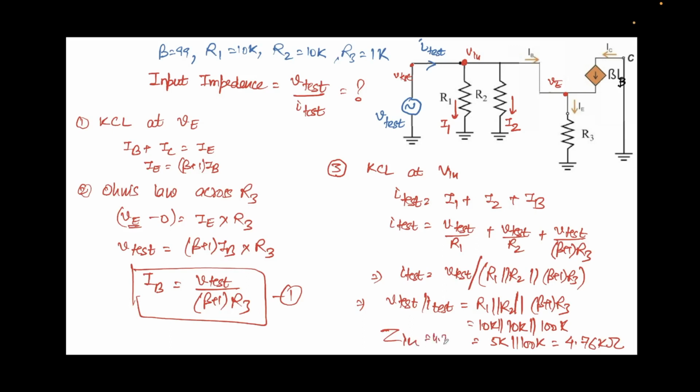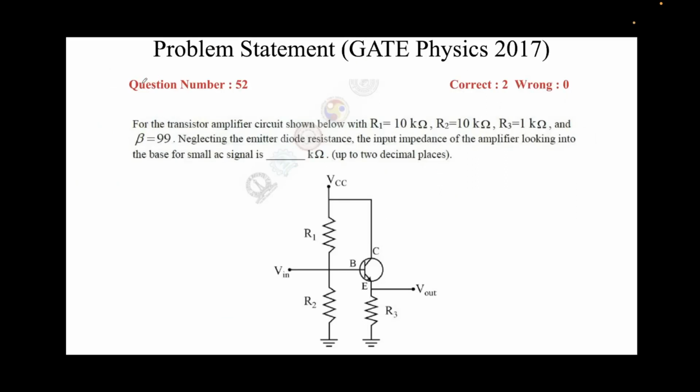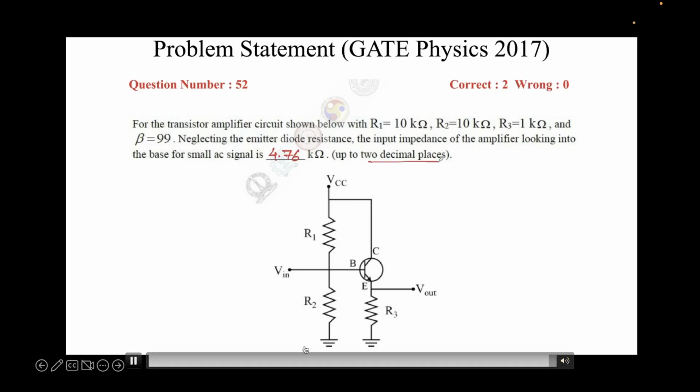So we find out Zin equal to 4.76k. This is also known as Zin, input impedance. So we just found out that the input impedance is 4.76 kilo ohms, and this is already up to 2 decimal places. So that is all that we had to do. So we are done with the first question.